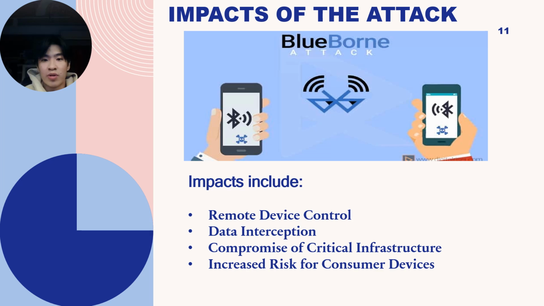Attackers could eavesdrop on Bluetooth communications, stealing files or tracking device locations, compromising privacy and data integrity. Compromise of critical infrastructure. Bluetooth-enabled industrial systems like smart meters or sensors could be exploited, disrupting operations. Increased risk for consumer devices. Smart home devices such as locks, cameras, and thermostats were vulnerable to remote compromise, impacting everyday electronics.